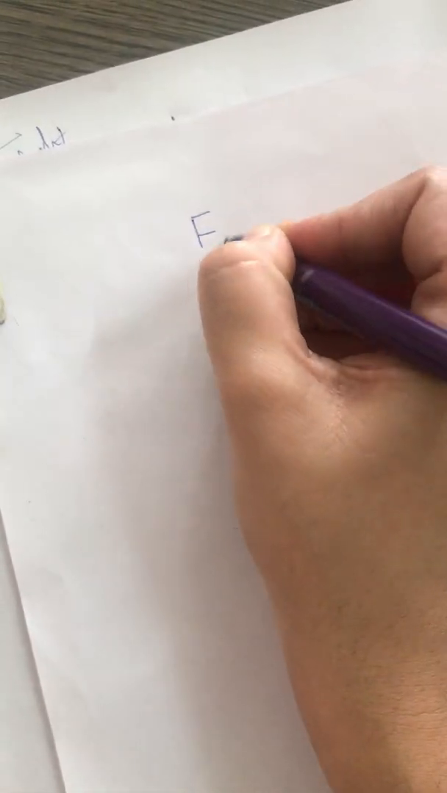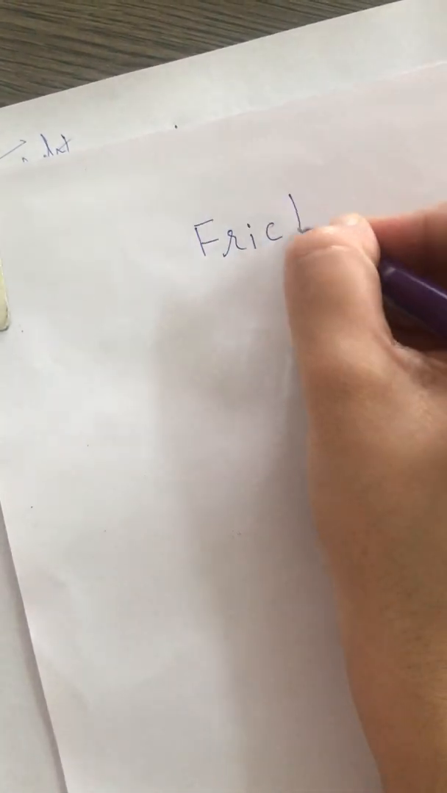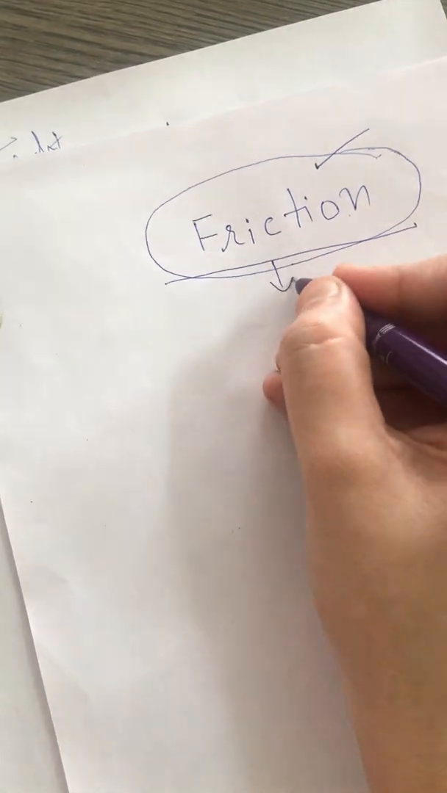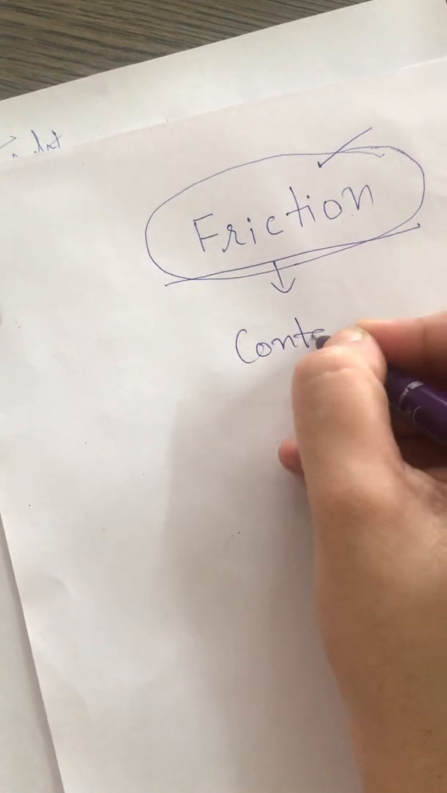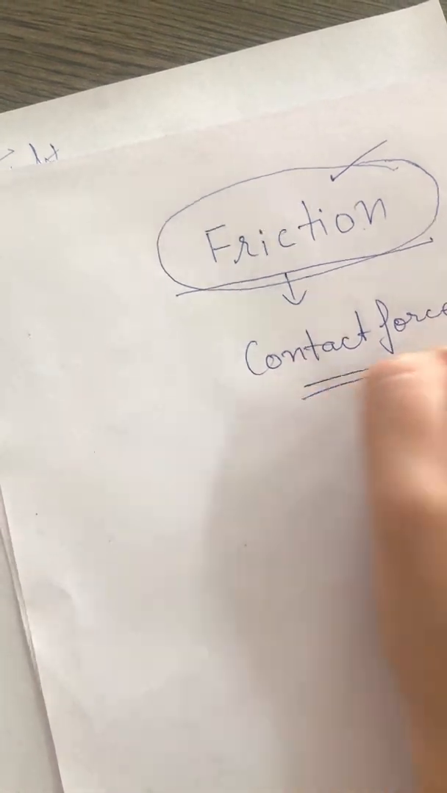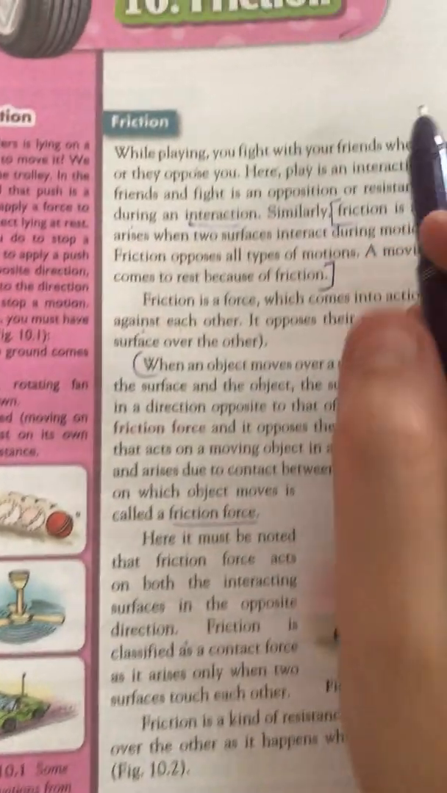Today we are going to discuss the chapter, the chapter name is friction. Now what is friction? It is a kind of force and it is also a contact force. Friction is a contact force. Now what is friction and what is frictional force?